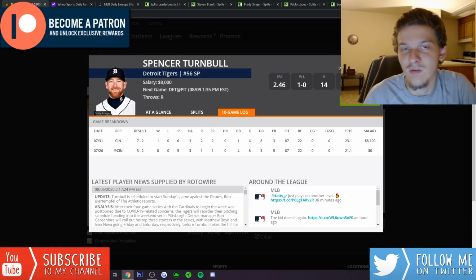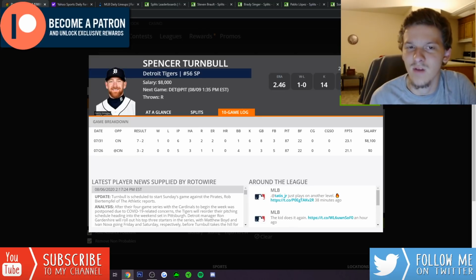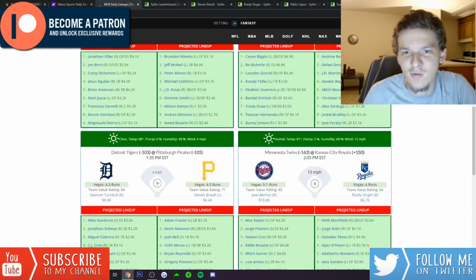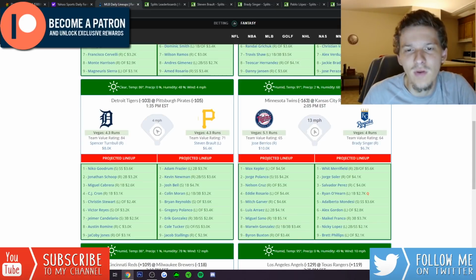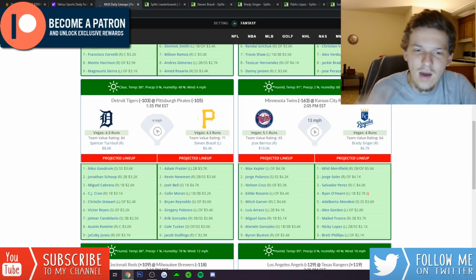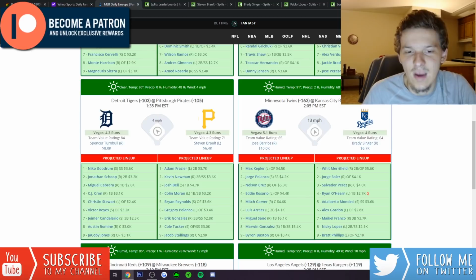Against a Pirates team that doesn't have many strikeouts in their lineup, it may be tough for him to do that, but it's a weak Pirates lineup in general. Pretty sure they also have a very low total. Yeah, 4.3 implied run total for the Pirates. I mean, there's not a ton of hitters in this lineup you're going to be scared of.